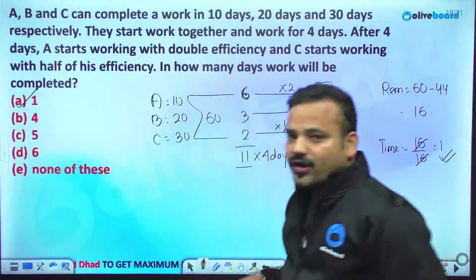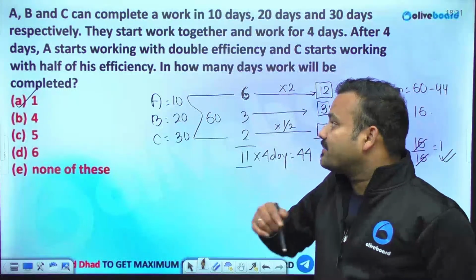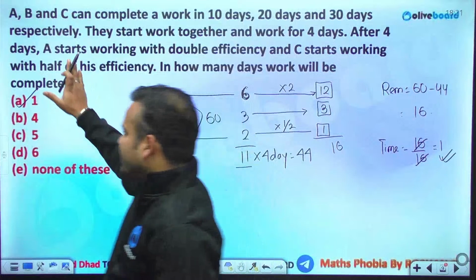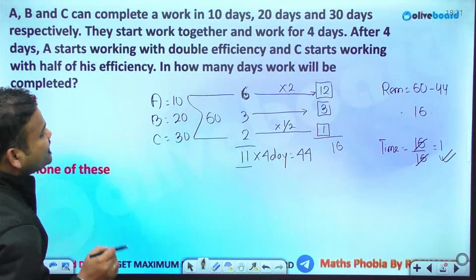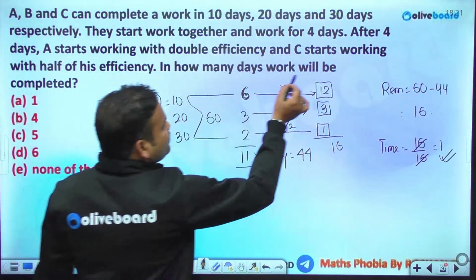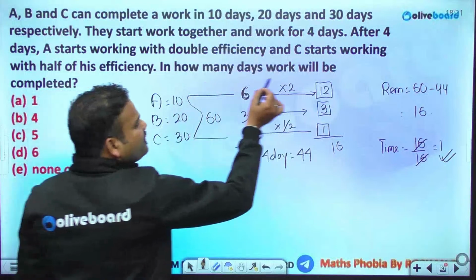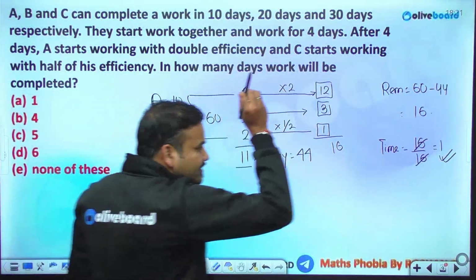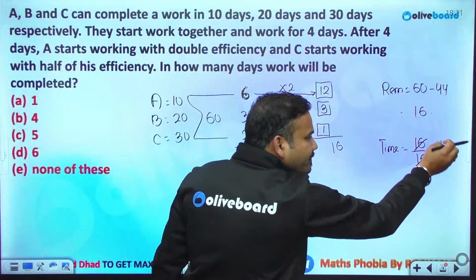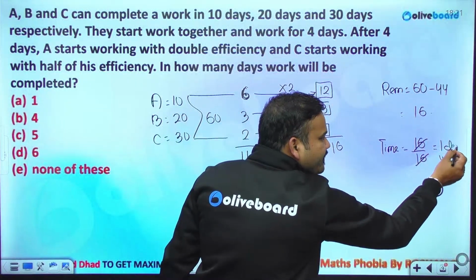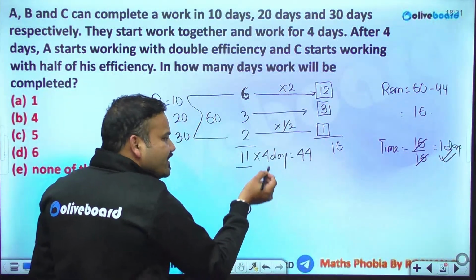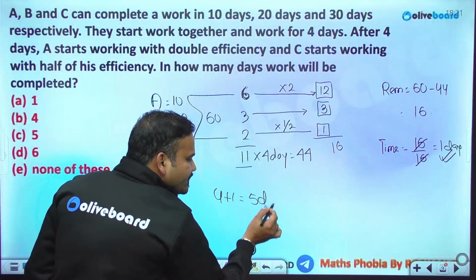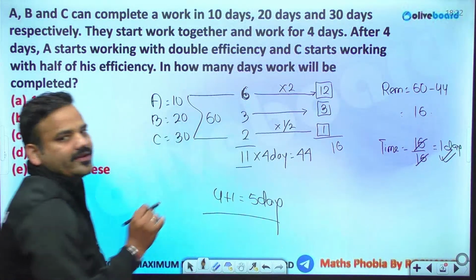And what if the question had asked in what period of time the entire work was completed? See, has it mentioned the remaining work? In how many days will the work be completed? It's not considering the remaining work only. So the remaining work, which is 16, is completed in 1 day, and initially they had already taken 4 days. So the entire work was completed in 5 days.